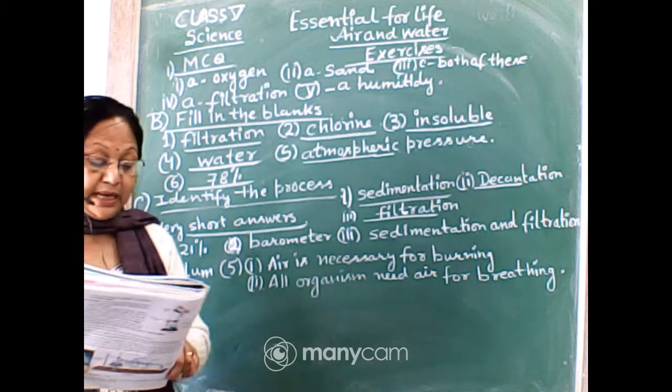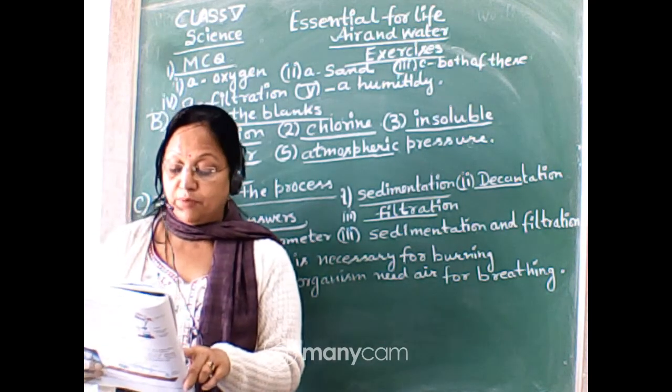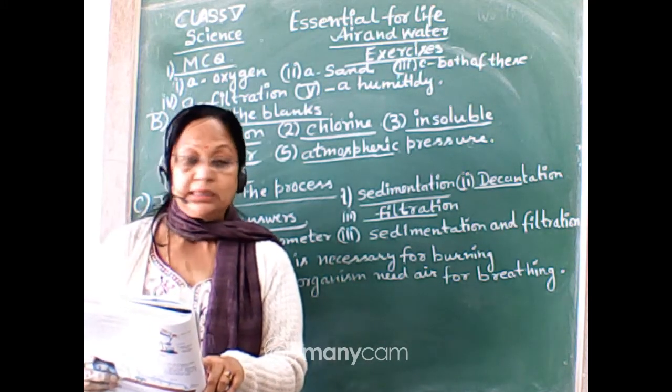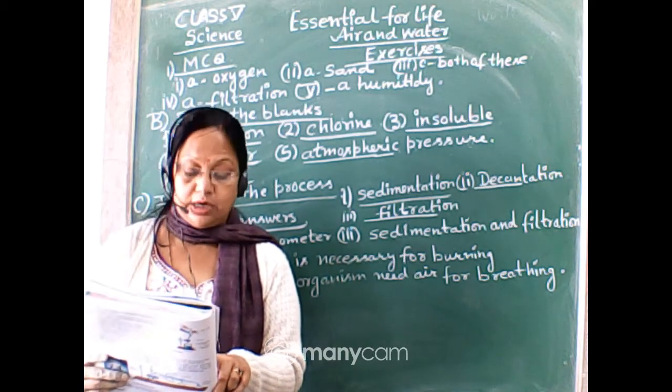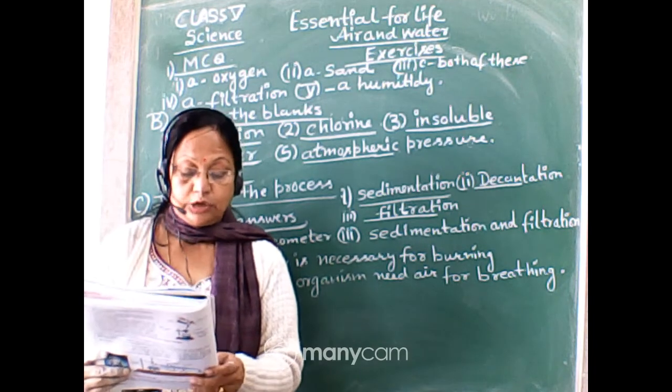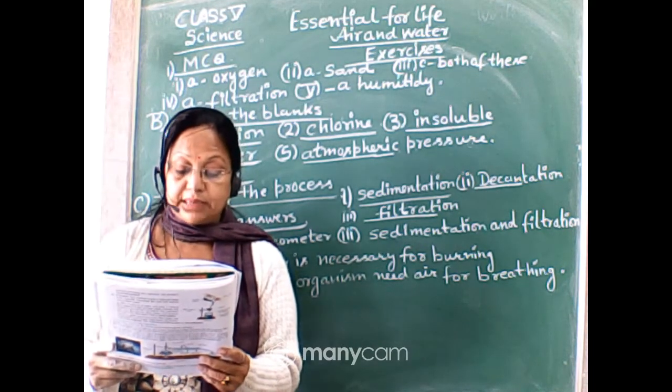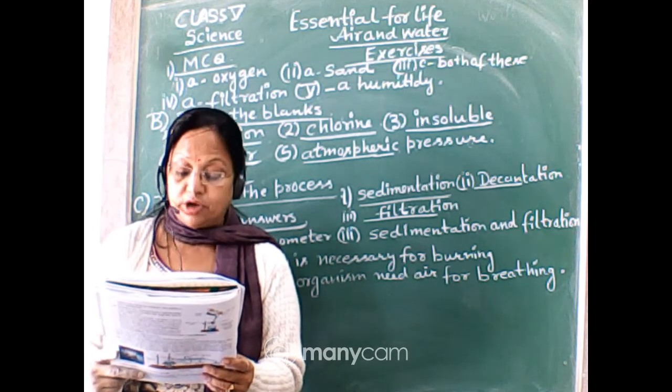Question number B, which of the following forms a layer of sediment in the water? First one is sand, second is sugar, third is salt. It should be sand. Now the third, which of the following methods can be used to purify drinking water?